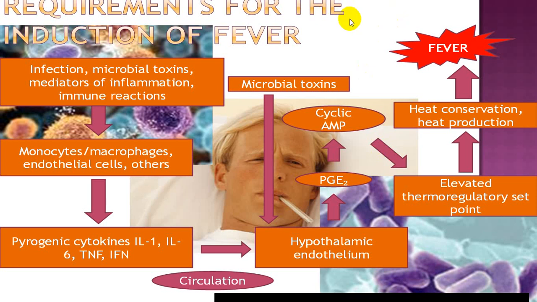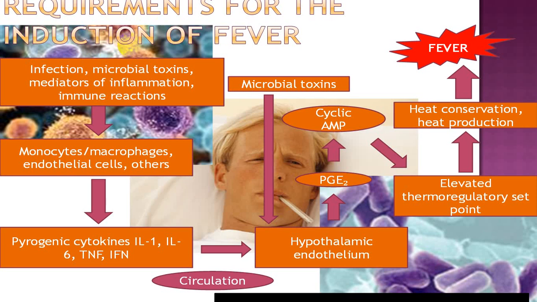Now, this is one slide where I'm explaining very briefly. A person has infective pathophysiology, like infection, microbial toxins, mediators of inflammation, or an immune reaction. All these three things: infective pathophysiology, which will produce microbial toxins as microorganisms are destroyed, or inflammation because of other pathophysiology, say like autoimmune disorders, malignancy, trauma, infarct, etc.